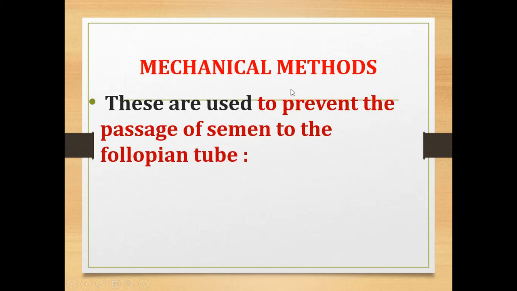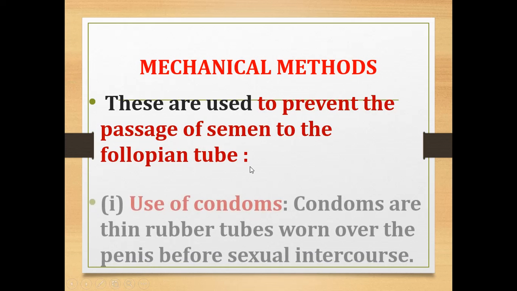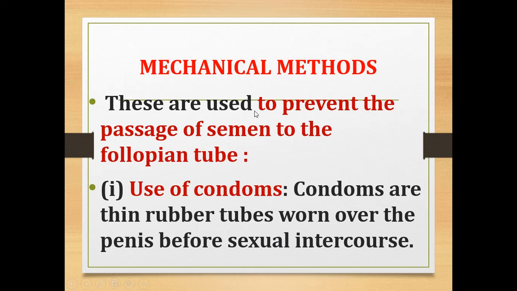So mechanical methods are used to prevent the passage of semen to the fallopian tube. When the semen comes into contact with the ovum, it results in the development of a fetus. Yes? So in the mechanical method, they will prevent the passage of semen to the fallopian tube. For this method, they will use condoms.